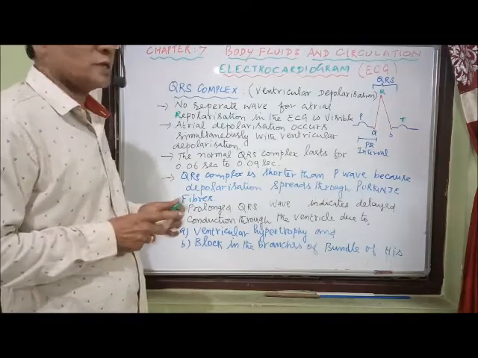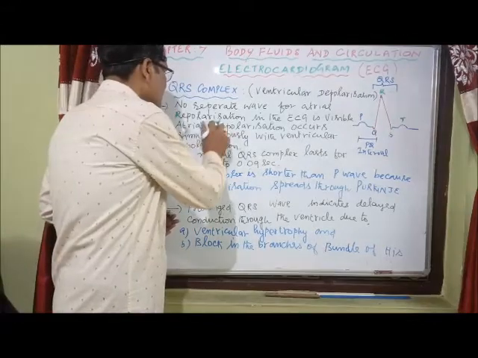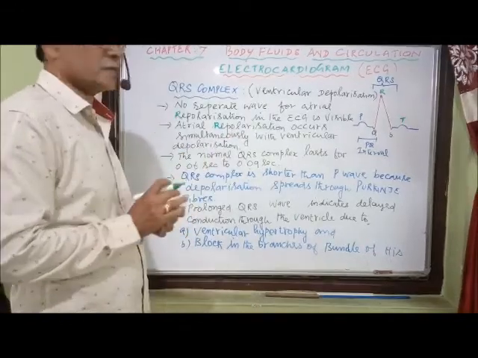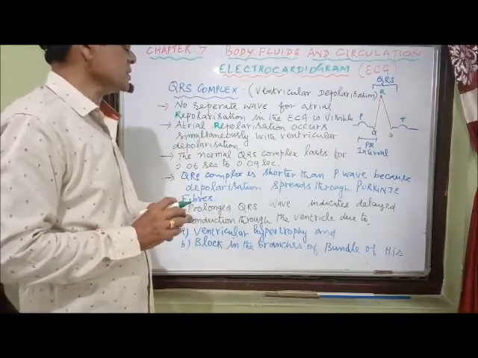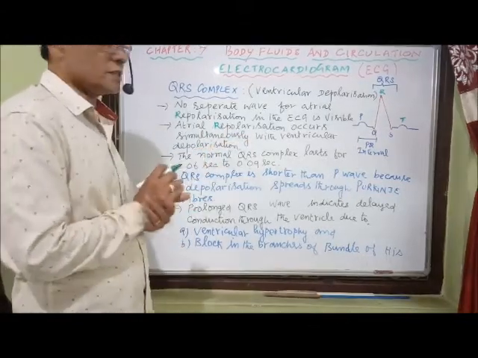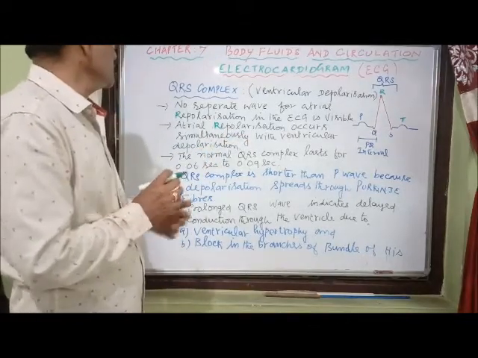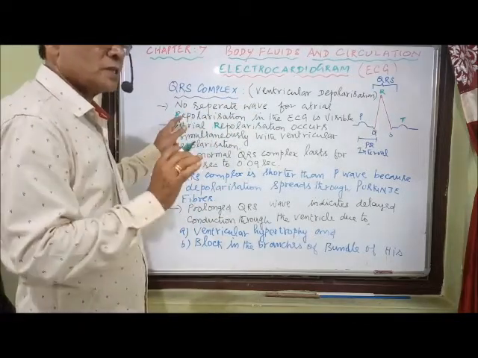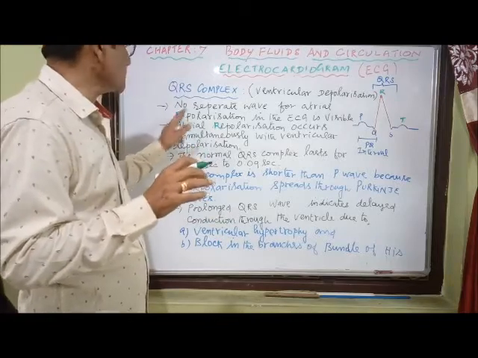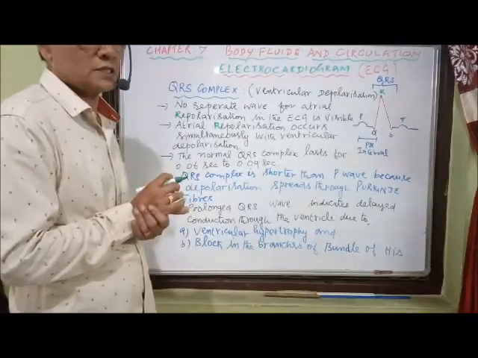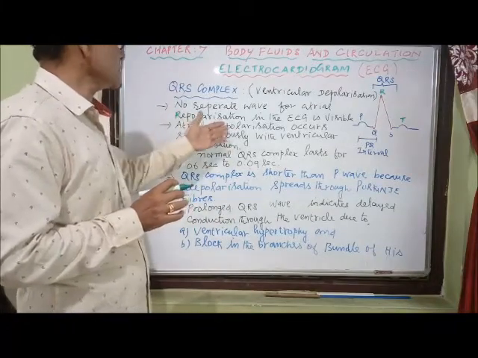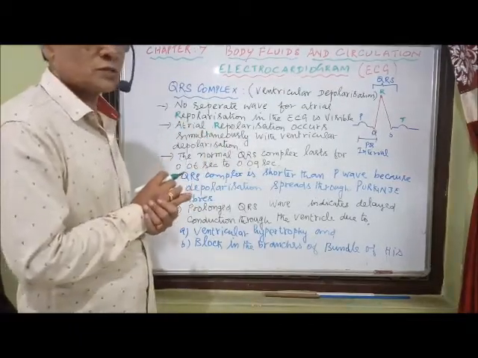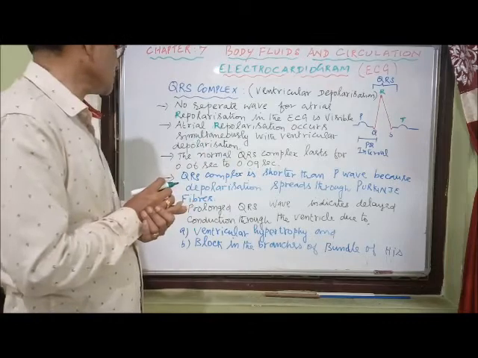So the reason is that atrial repolarization occurs simultaneously with the ventricular depolarization. In the book the statement is given wrongly. The atrial depolarization is completed and followed by atrial repolarization, but it is not visible in the ECG. The reason is that atrial repolarization occurs along with ventricular depolarization. That's why no separate wave is given for atrial repolarization.